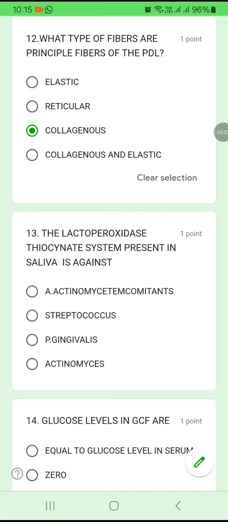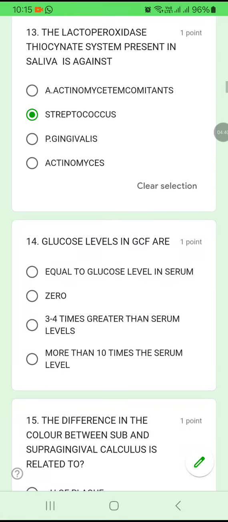The lactoperoxidase thiocyanate system present in the saliva is mainly against the common organism in saliva, that is streptococcus. Question number 14. Glucose levels in GCF are equal to the glucose level in the serum, zero, 3 to 5 times greater than the serum level, or more than 10 times the serum level? The glucose levels in the GCF are 3 to 4 times greater than the serum level. So option C.